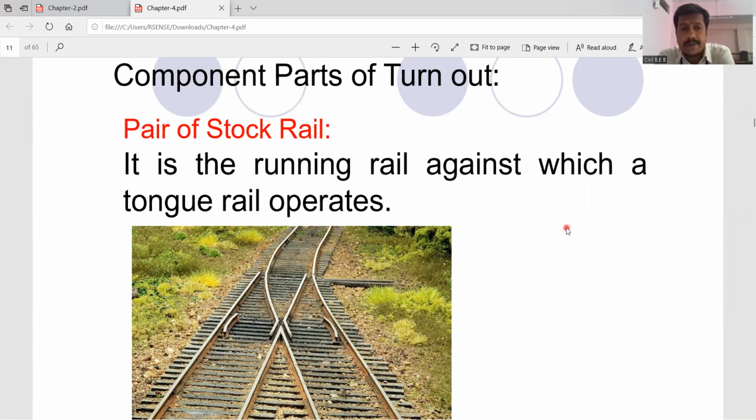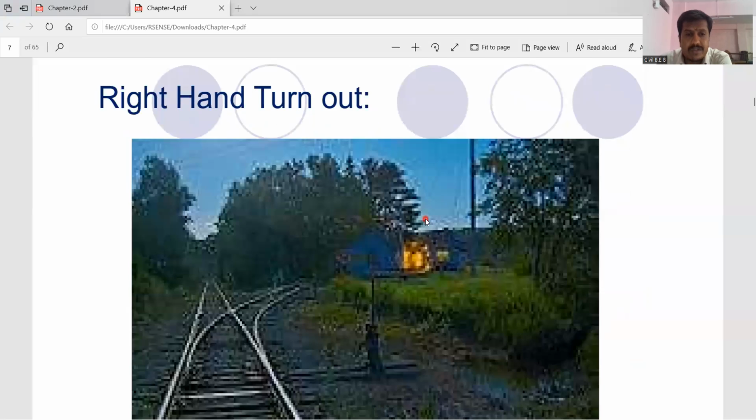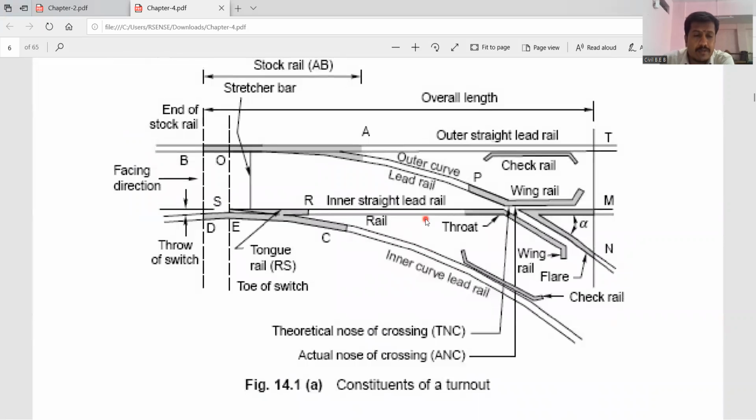What is the stock rail? It's a pair of stock rail. It is the running rail against which the tongue rail operates. Okay, let us go back to the diagram. Stock rail, pair of stock rail.